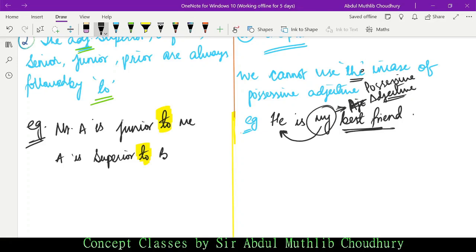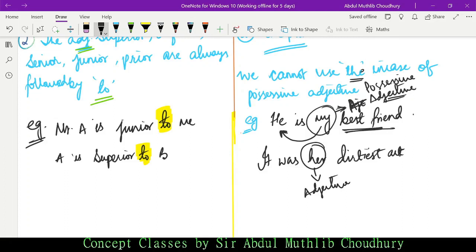Or "it was her dirtiest act". Say suppose any actor, any Hollywood actor or Bollywood actor, you name it. So it was her dirtiest act. "Her" is again what? An adjective. "Her" is an adjective, but in what case?